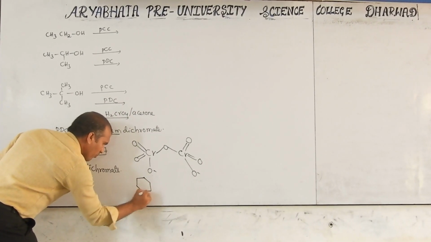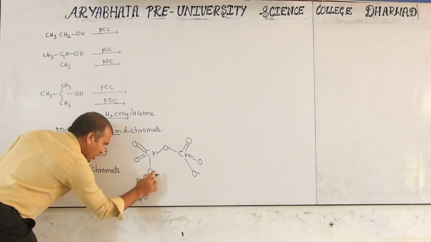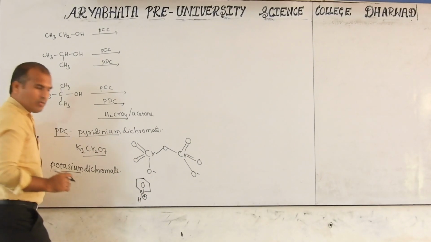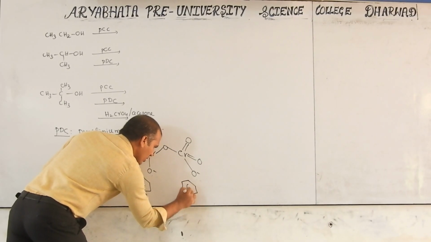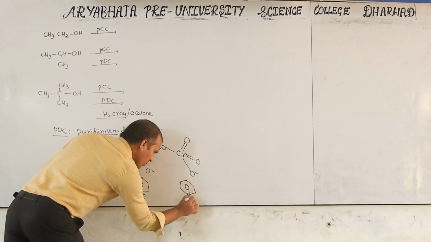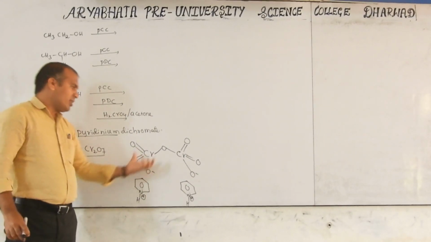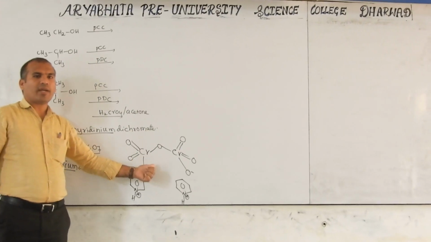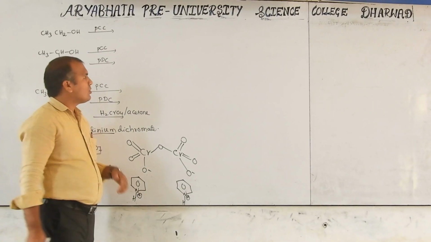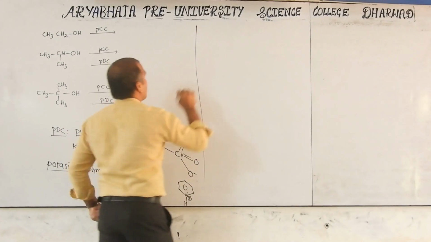Pyridinium. This is called pyridinium. This negative, this positive. Similarly, here also, this is pyridinium. Here positive, negative. This forms a tiny one. This is the structure of PDC, pyridinium dichromate. Okay. So now we know the pyridinium dichromate structure also.